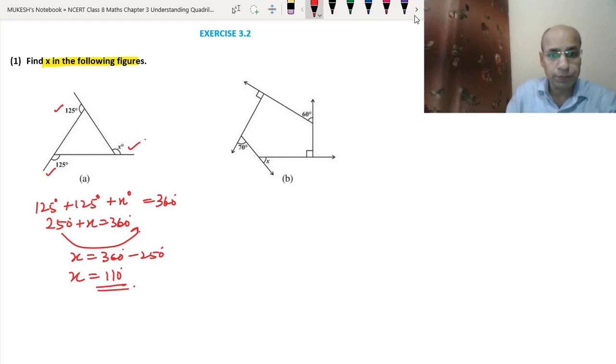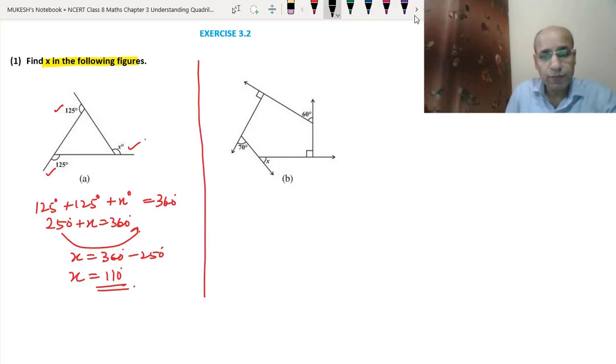Now the B portion. In the B portion, we have been given all exterior angles, 70 and x. See, this is also 90 degree. This we can write 90 degree. Since this angle is 90 degree, this will also be equal to 90 degree, because both are linear pairs, right?